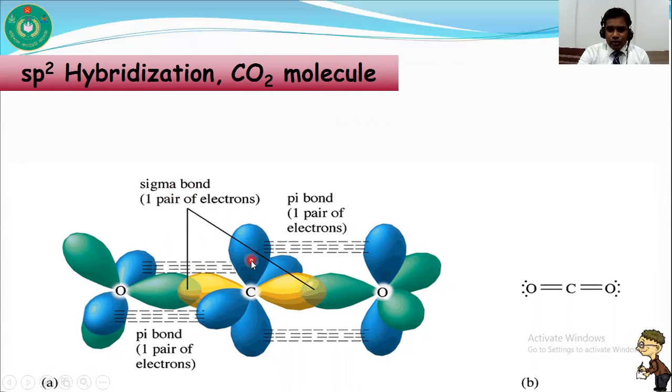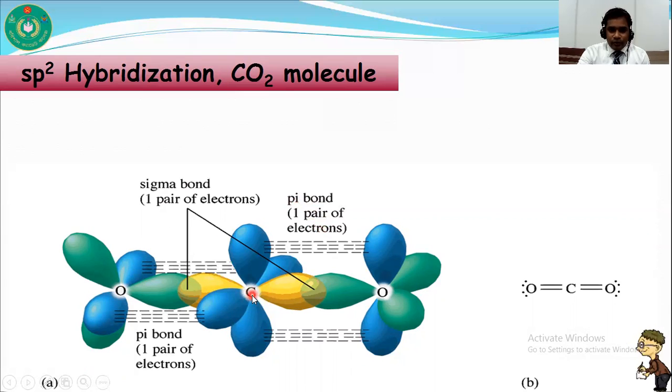As carbon has two unhybridized p orbitals and each oxygen has an unhybridized p orbital, one p orbital of carbon overlaps with this oxygen's unhybridized p orbital and forms a pi bond. Another unhybridized p orbital of carbon overlaps with the unhybridized p orbital of the other oxygen.